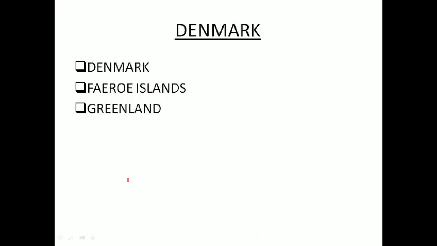Clear? Now Denmark. Even though it looks small, it comprises three separate countries. One is Denmark, the mainland, and there is Faroe Islands, and another is the largest island in the world, Greenland. So Denmark, Faroe Islands and Greenland together make what we say Denmark. All are parts of Denmark.